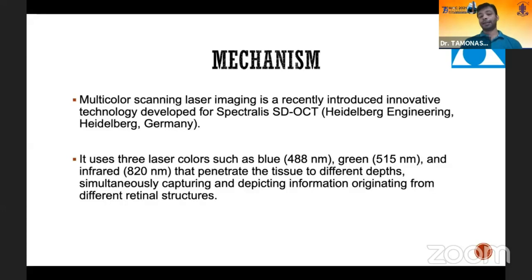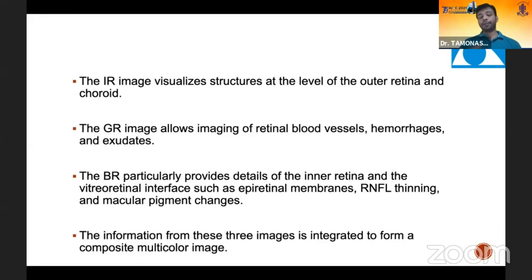The infrared images, which have the higher wavelength, visualize the structures at the level of the outer retina, choroid, or deeper structures. The green reflectance shows the retinal blood vessels, hemorrhages and exudates. And the blue reflectance gives the details of the inner retina, the vitreoretinal interface, or RNFL thinning. These 3 images are integrated and composited into the multicolor images. This is the basis of multicolor imaging technology.